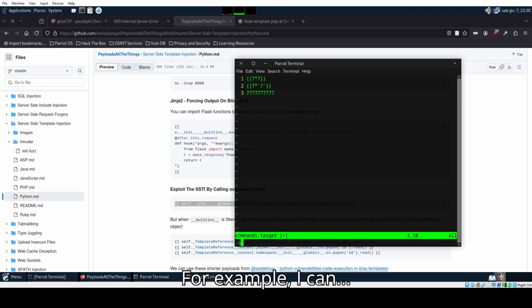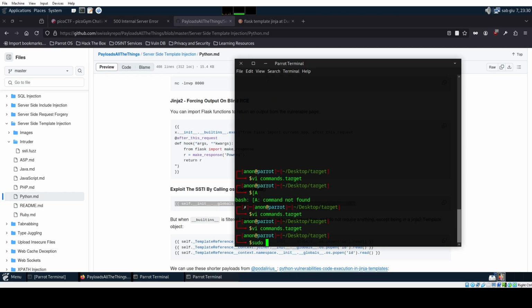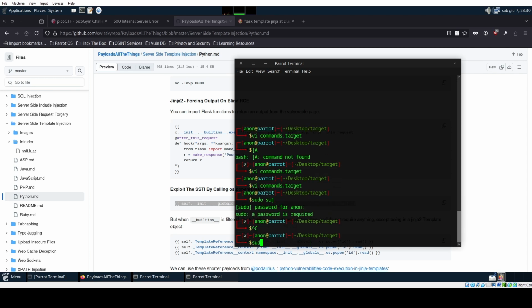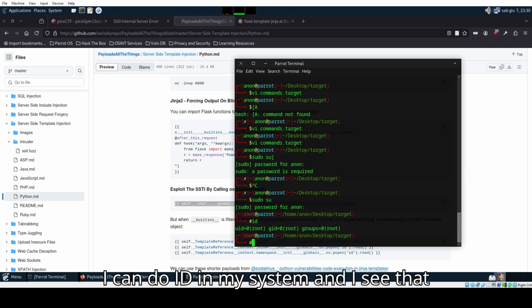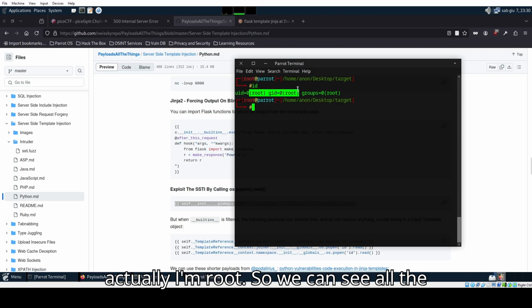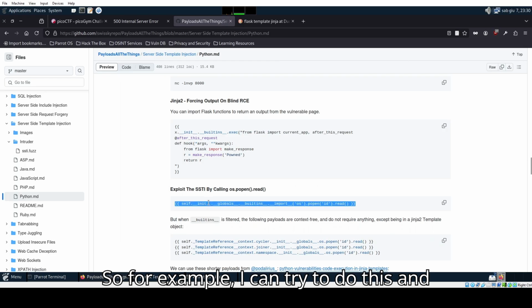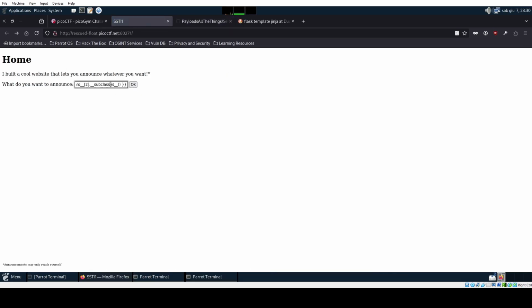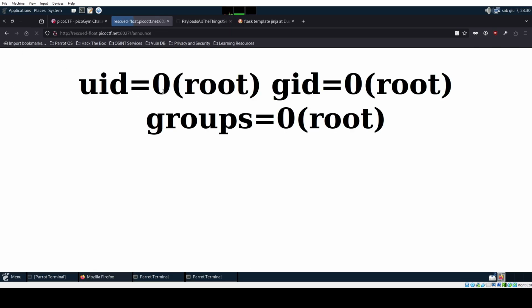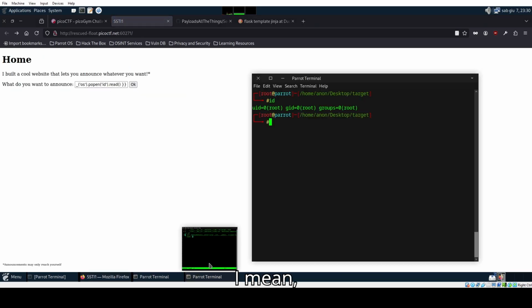For example, I can do id in my system, and I see that actually I'm root. So we can see the user id, group id, and all the groups. So for example, I can try to do this, and let's see if I'm root or not. Okay, so I see I'm root.